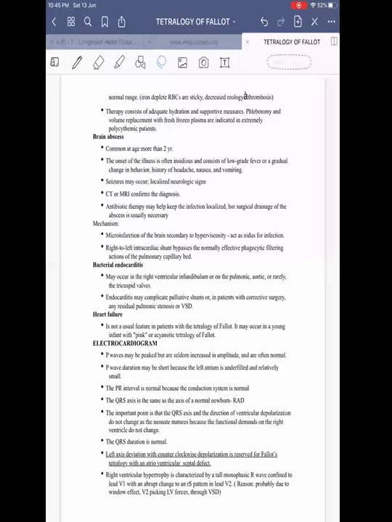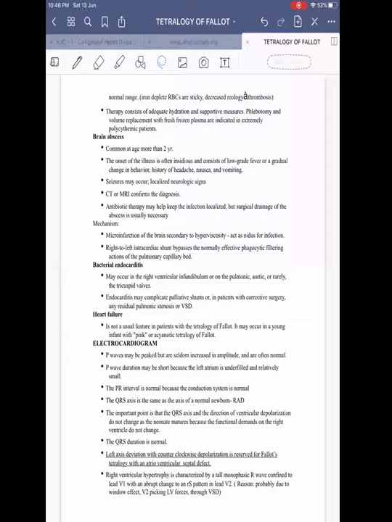Collaterals, I'm not sure whether to tell or not. Most of the time, TOF with pulmonary atresia will present with failure, and they will not have severe cyanosis. They may have increased pulmonary blood flow. TOF with pulmonary atresia or absent pulmonary valve? Pulmonary atresia, sorry. These patients also sometimes may not have such severe cyanosis. They may present with increased pulmonary blood flow features because the collaterals are too many. Again, the absence of cyanosis is not because the obstruction is not severe. It's because of the collaterals giving good flow.